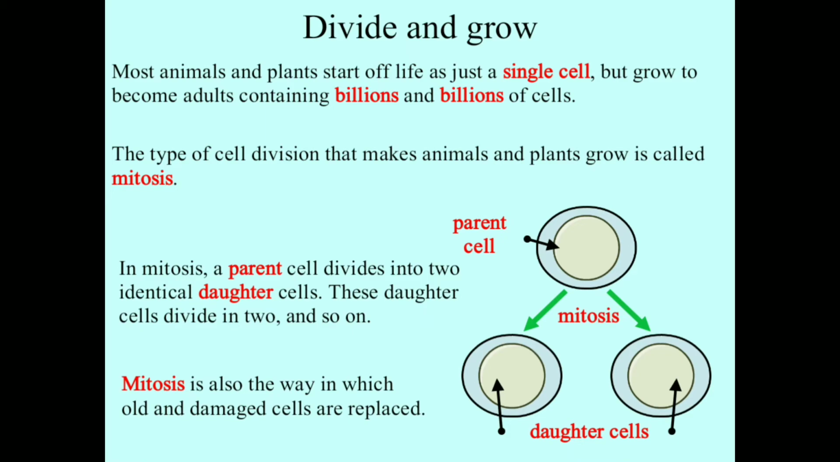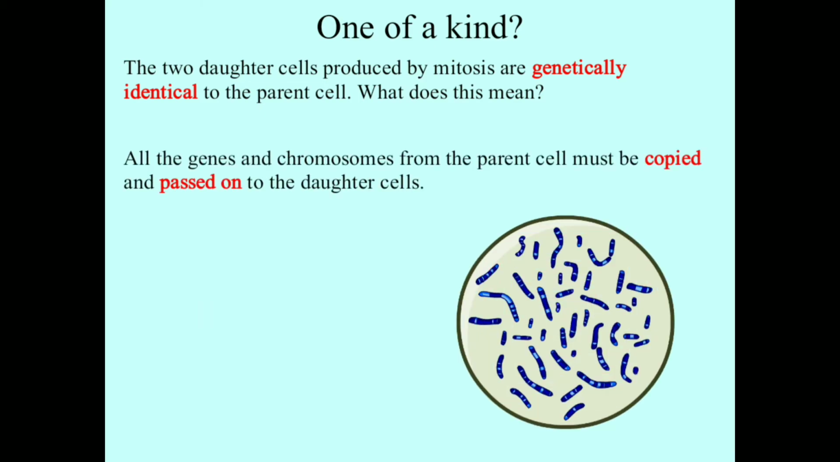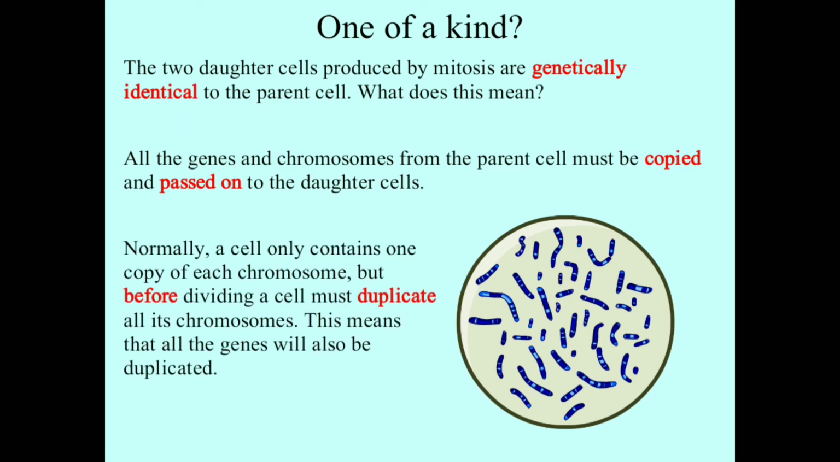The amount of DNA present in daughter cells is always equal to the parent cell. That's why it is also known as equational division. Mitosis is also the way in which old and damaged cells are replaced. The two daughter cells produced by mitosis are genetically identical to the parent cell. What does this mean? All the genes and chromosomes from the parent cell must be copied and passed on to the daughter cell. Normally, a cell only contains one copy of each chromosome, but before dividing, a cell must duplicate all its chromosomes. This means that all the genes will also be duplicated.